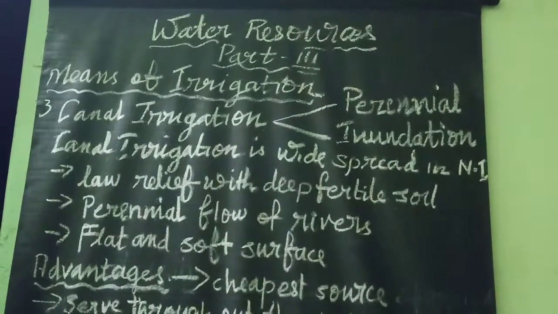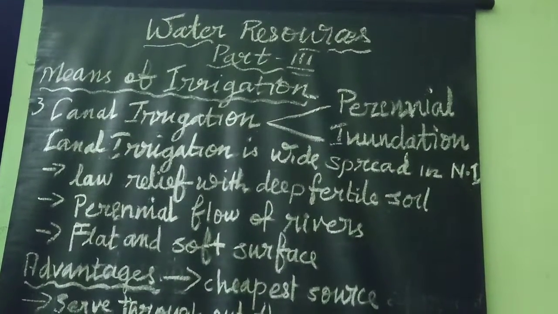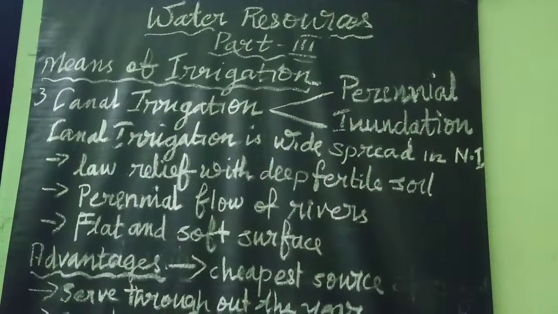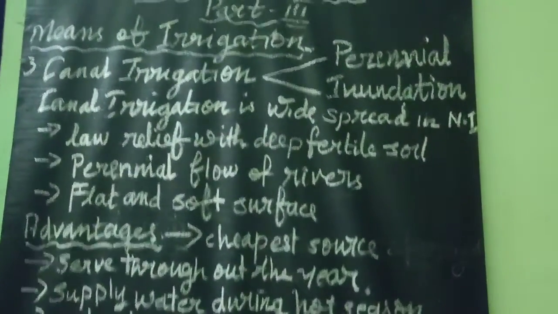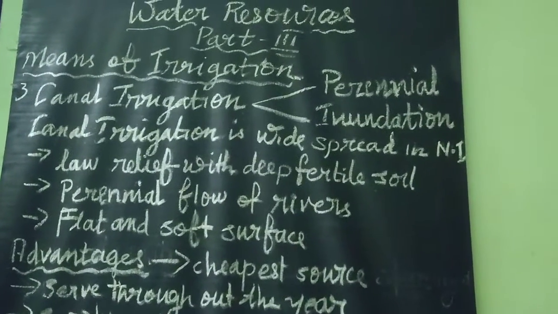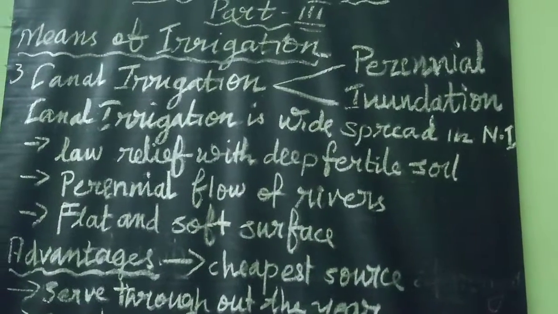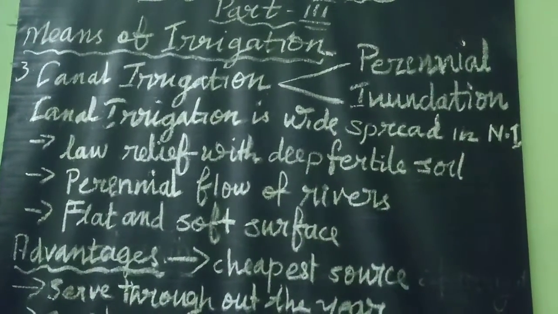Hi, my dear students. Yesterday we just started the methods of irrigation. Two methods of irrigation we studied: well irrigation and tube well, surface well and tube well. Now today we are going to study canal irrigation.